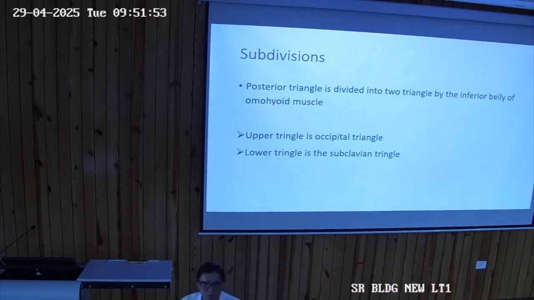Regarding the applied part, I told you one applied is the wry neck or torticollis. Then there was subclavian steal syndrome. Then we have to take care about the nerve point located at the posterior border of the sternocleidomastoid. What is Erb's point? Where the C5 and C6 roots meet, that point is known as Erb's point. That point is located in the posterior triangle where the brachial plexus is emerging. So that applied part is also related to the posterior triangle. So thank you so much.